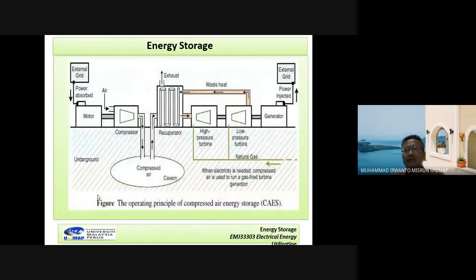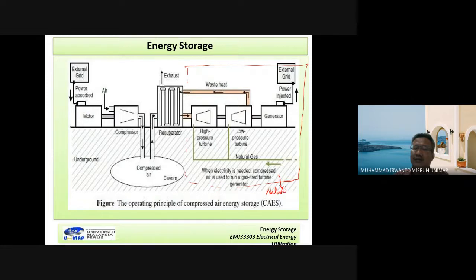Okay, now look at this figure. I can divide this figure into two parts. For the first part, I can call it the natural gas power plant.